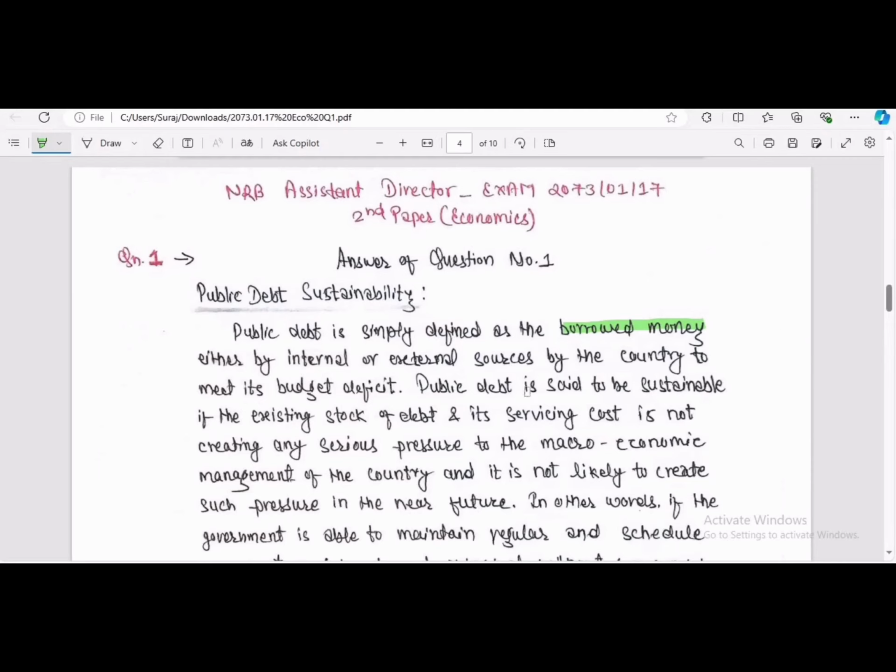Okay, this is one sentence where we write about what public debt sustainability is.